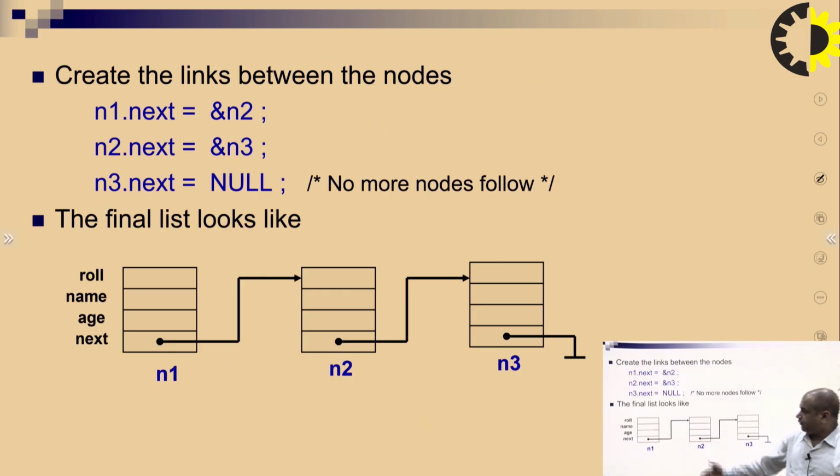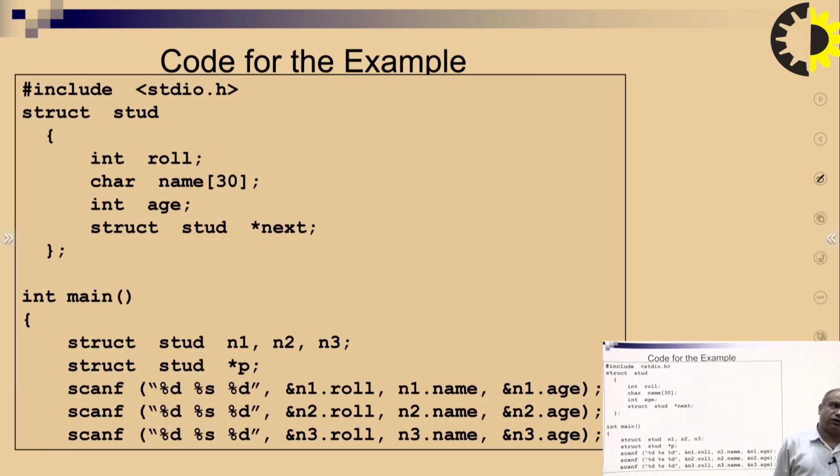So we have created n1 dot next equal to address of n2, n2 dot next equal to address of n3, n3 dot next equal to null. So the final list will look like this. Each node contains roll number, name and age, and a link to the next element. We have created this example for you: struct student, integer roll number, character name, integer age, struct student star next.